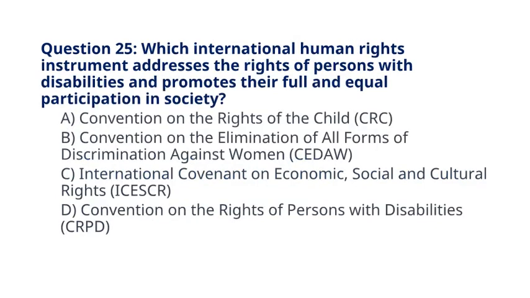Question 25. Which international human rights instrument addresses the rights of persons with disabilities and promotes their full and equal participation in society? A. Convention on the Rights of the Child, CRC. B. Convention on the Elimination of All Forms of Discrimination Against Women, CEDAW. C. International Covenant on Economic, Social and Cultural Rights, ICESCR. D. Convention on the Rights of Persons with Disabilities, CRPD. The correct answer to question 25 is option D. Convention on the Rights of Persons with Disabilities, CRPD.